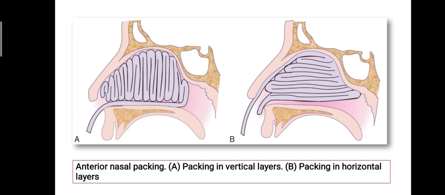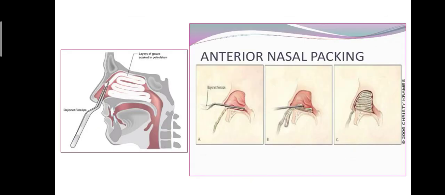Image A shows the packing in vertical layers and image B shows packing in horizontal layers. So it is also anterior nasal packing.